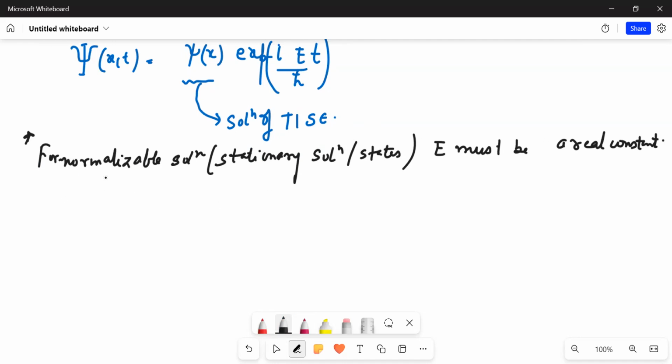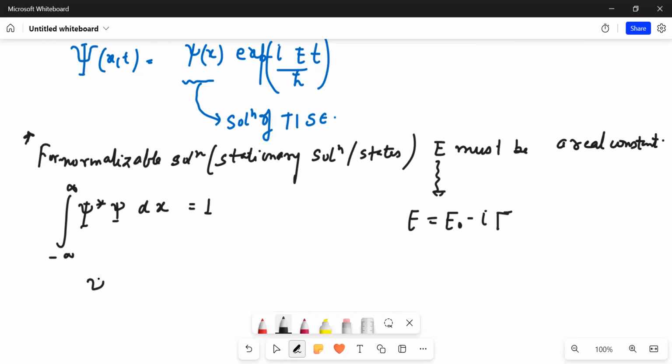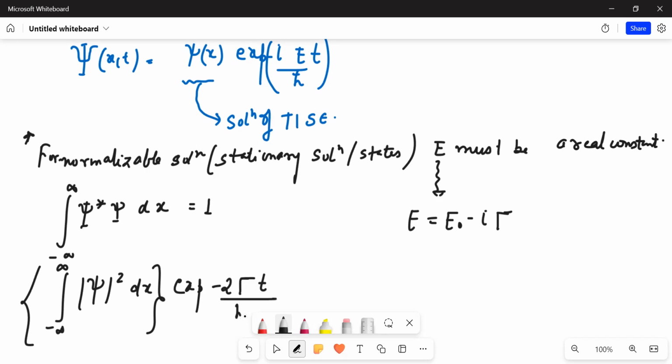If it is normalizable, then the norm of the wave function should be equal to 1, that is, the integral from minus infinity to plus infinity of psi star psi dx must equal 1. Now suppose E is no longer a real constant, say E naught minus iota gamma. Then the integral of psi mod whole square dx from minus infinity to plus infinity, with the time dependent factor taken outside, exponential of minus 2 gamma t upon h bar, must equal 1. The integral is a constant, but this induces a time dependent term.